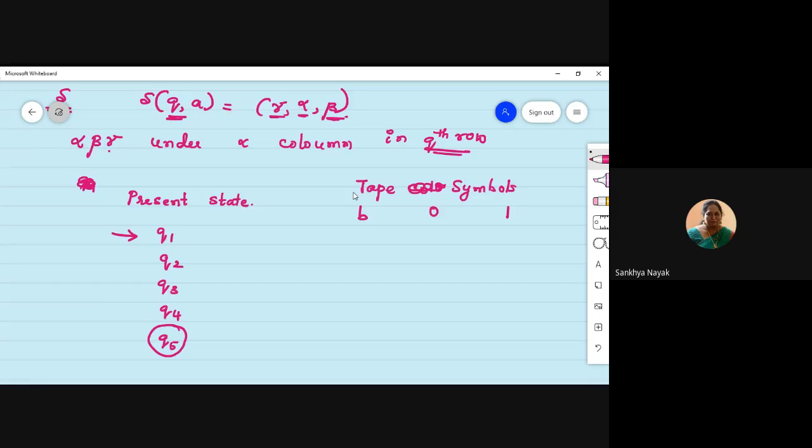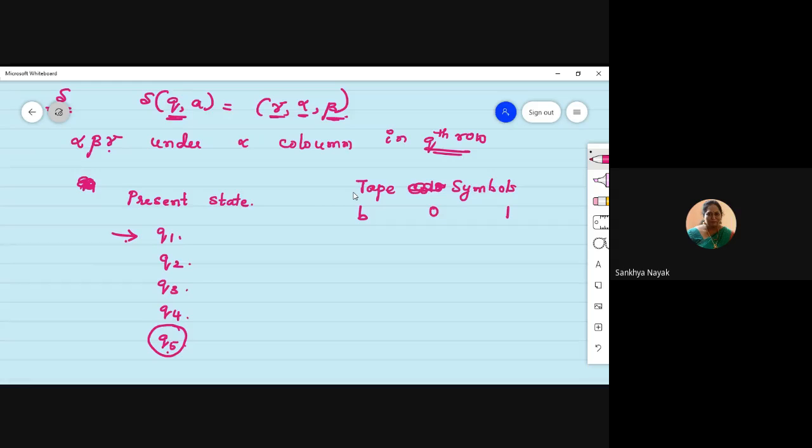Don't worry about which question this is going to solve. Just understand the entries in the table. When we design, we'll design all those entries. Currently you know that for some solution, we'll need 5 states: Q1, Q2, Q3, Q4, and Q5. The initial state is Q1, and the final state is Q5.